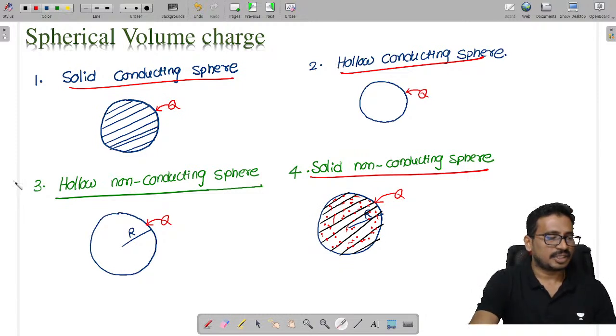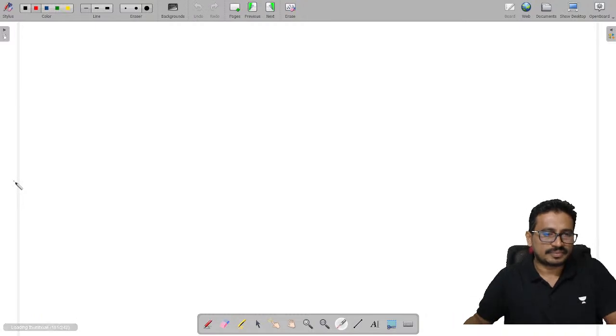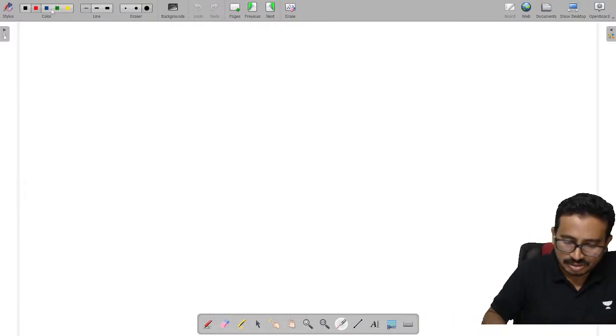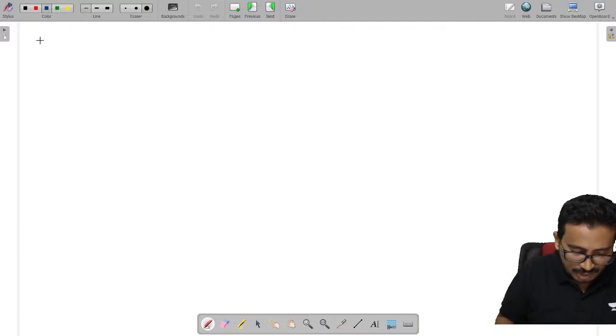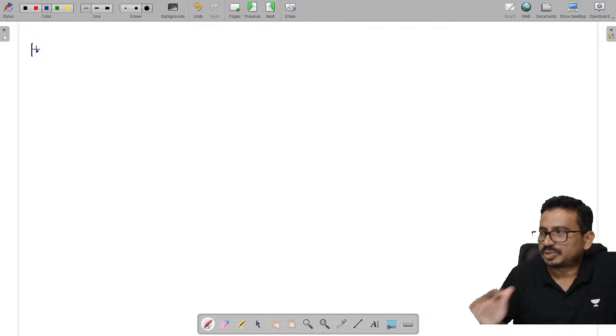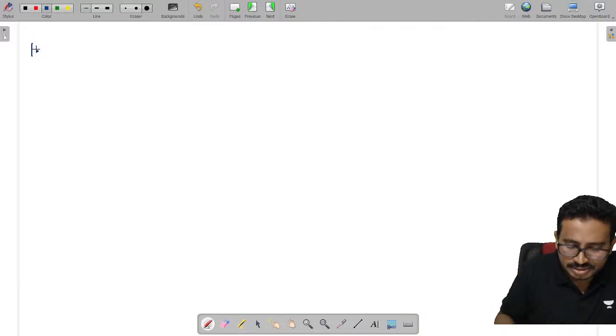Now let's see the electric field due to all three. The fourth one is a special case, the most important thing that we will see later. First of all, let's talk about these three. The expressions I am going to find are the same for all these spheres. What are the spheres here? One is a solid.